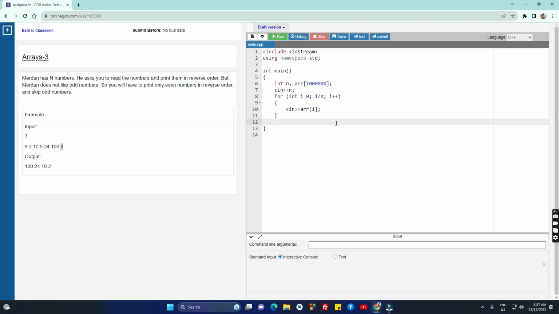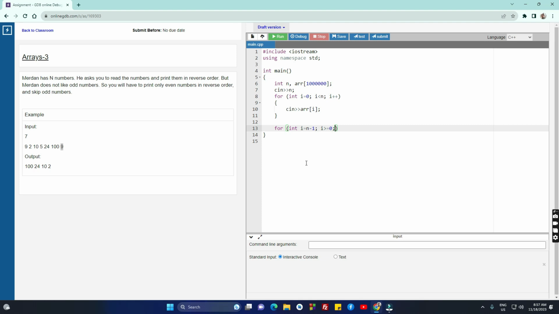Now we have to go through all elements, but I will have to do it in reverse, and I will print only even numbers. So let's go through all elements. So the first element I want to check is the element at position 6, which is 7 minus 1. So my first starting point is n minus 1, and I will enter the loop while i is bigger or equal to 0.